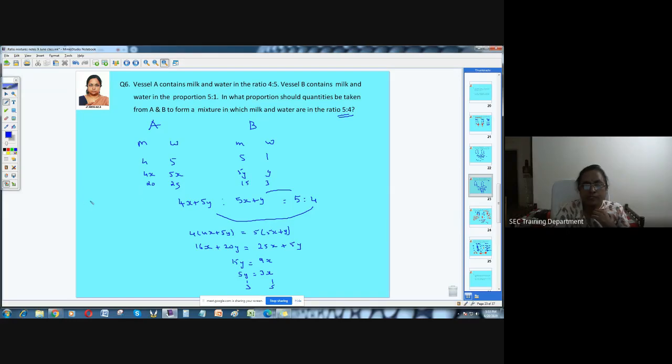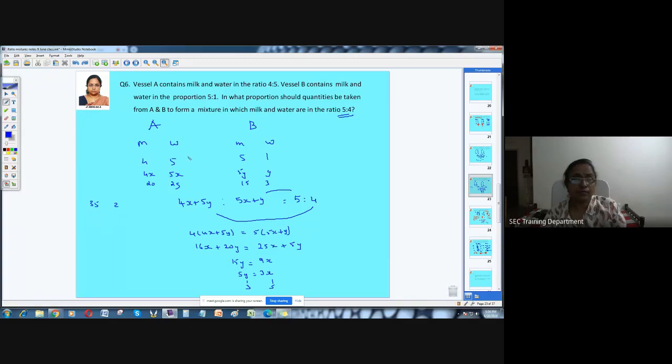Okay. Now you add it. 20 plus 15 is 35. 25 plus 3 is 28. In 7, this will go 5 times. Last time you got 5 is to 2. I think 5 is to 4 is the answer. Replace this 5 is to 4. What is the quantity they're asking now? No, what is it they asked?